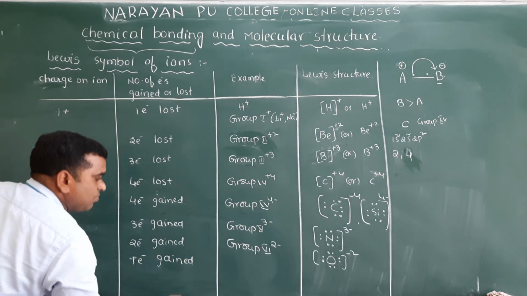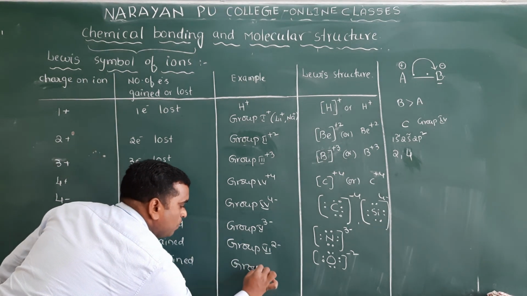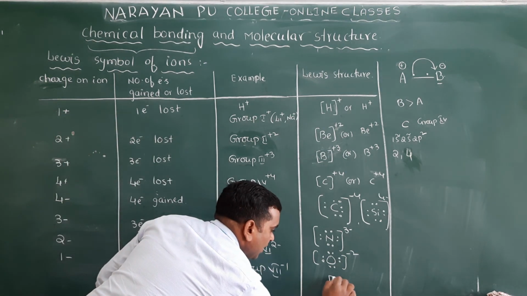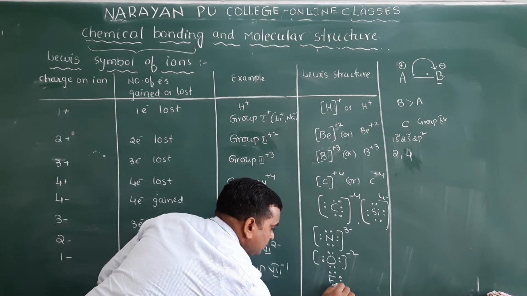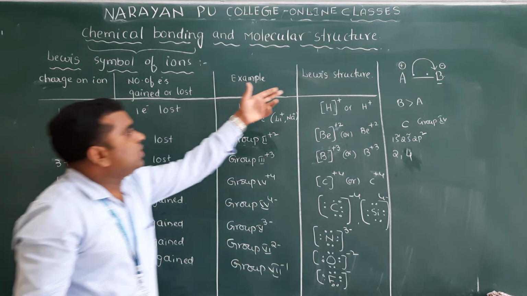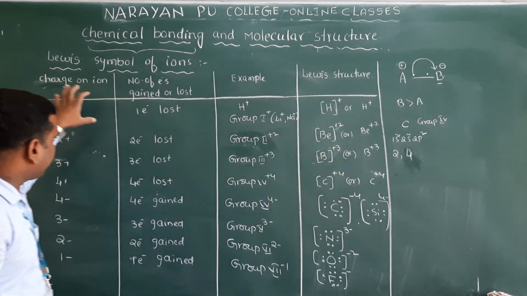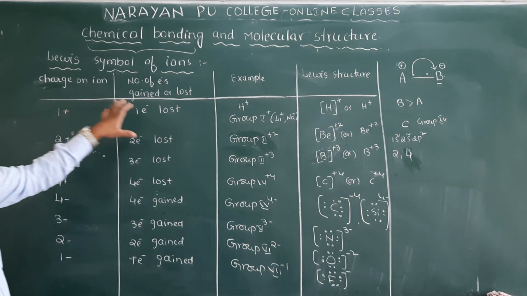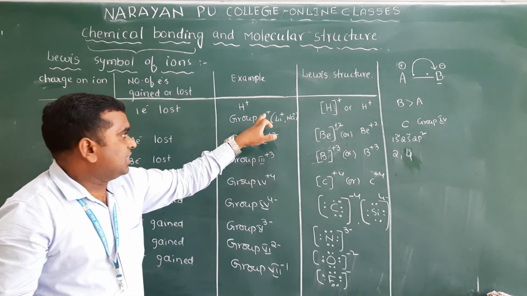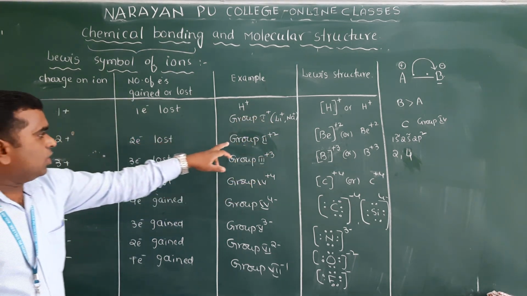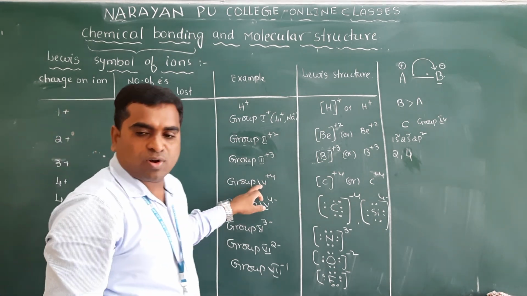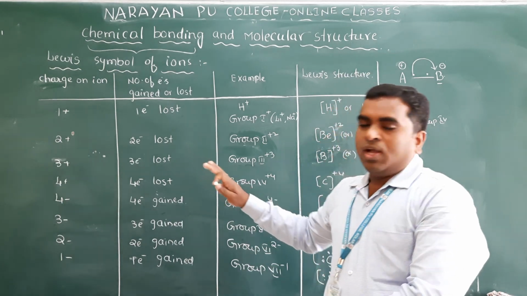And the last one: if it gains 1 electron, which elements will gain 1 electron? Group 7. How many valence electrons will be there? That is fluorine, and here minus 1. So this is about the Lewis symbols for ions. Simple. 1 electron loss means elements with 1 valence electron, that is H plus and group 1. And group 2 elements can lose 2 electrons, then 3 electrons, 4 electrons, and group 4 elements can also gain 4 electrons to attain the octet. This is about the Lewis symbol of ions.